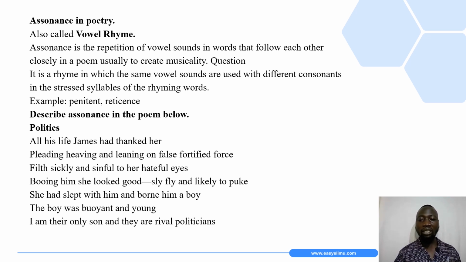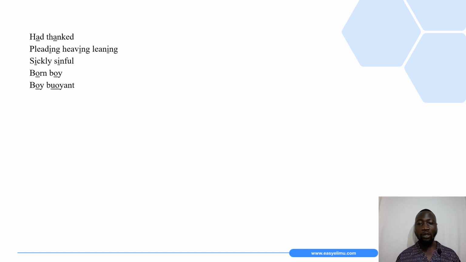Assonance is the repetition of vowel sounds either in the middle or at the end of words. These are some of the examples that we are able to identify from the poem. Number one, we have had and thanked. In the two words, we have the vowel sound ah that is repeated. Then looking at the three words, pleading, heaving, and leaning, we have the vowel sound E that is also repeated in the three words.